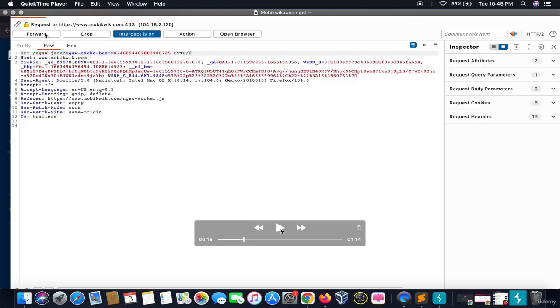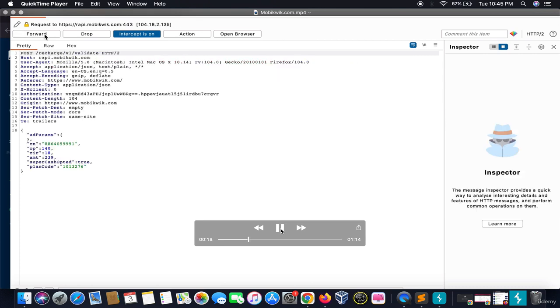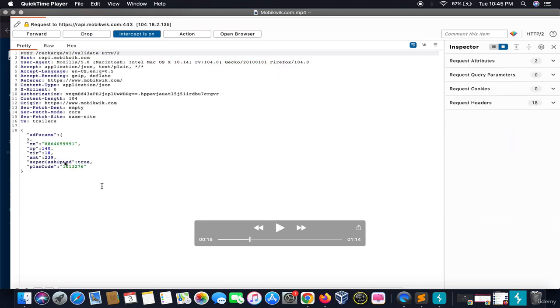I will wait till the price request comes. Forward, forward. See, the amount column started coming. So firstly, I will alter the amount here.